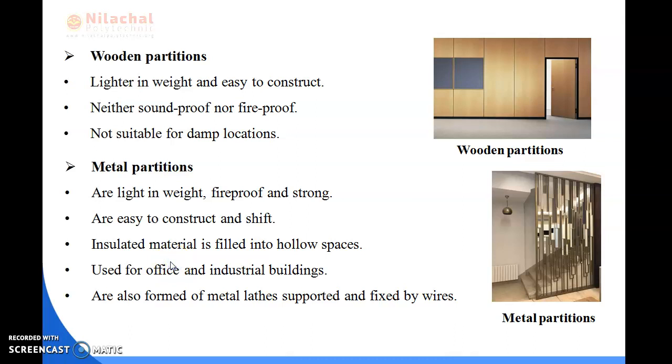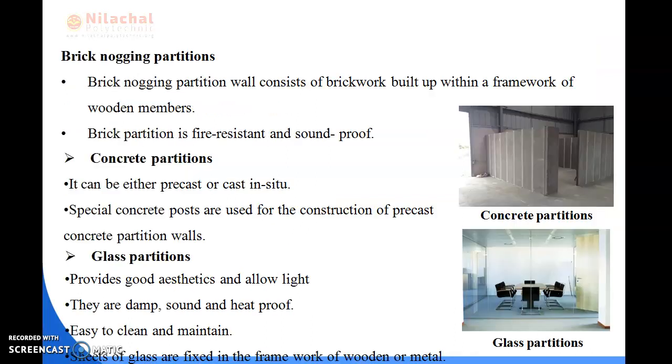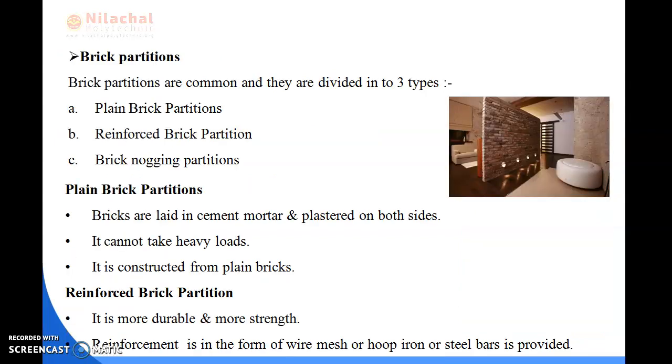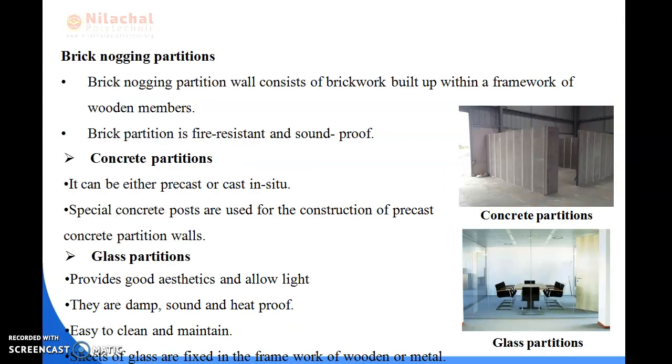Good morning everyone. So today we will be discussing wooden partitions and metal partitions. In the previous slide we have already discussed what the types of walls are, what we mean by partition walls, and what the types of partition walls are. I have also discussed the brick partitions, which are divided into three types: plain brick partitions, reinforced brick partitions and brick nogging partitions. I have also discussed the concrete partitions and glass partitions.